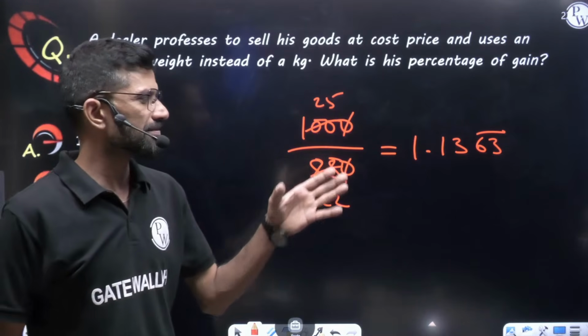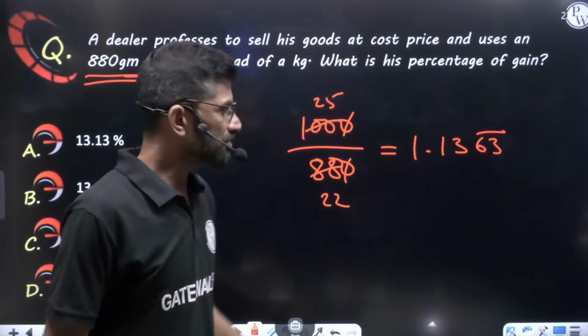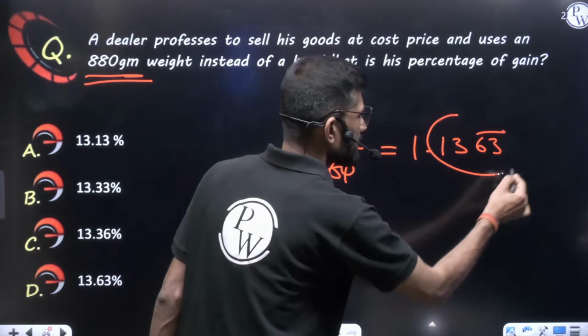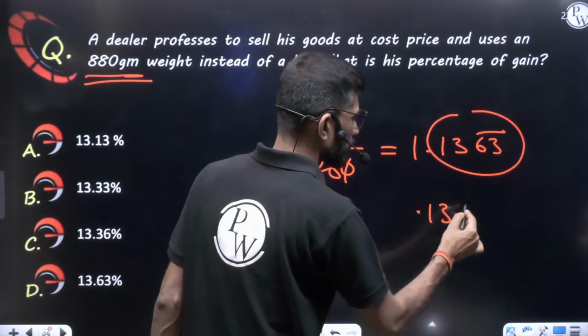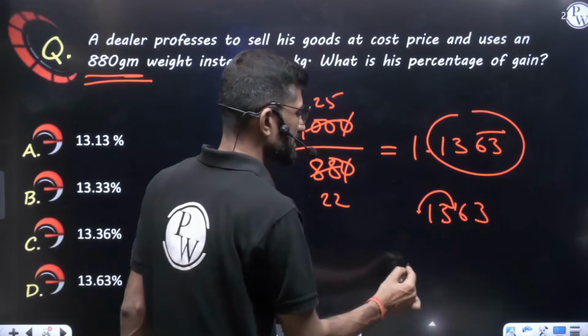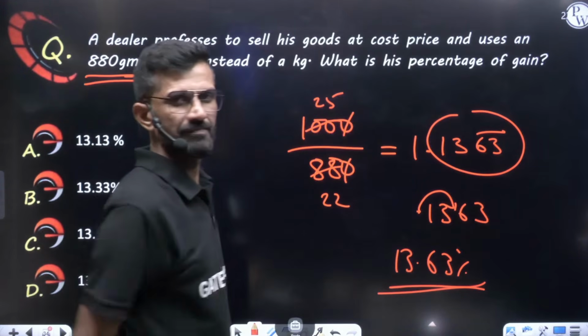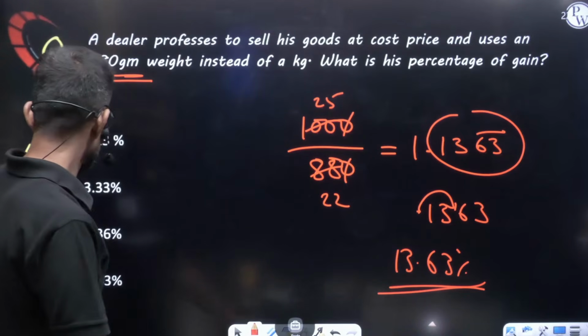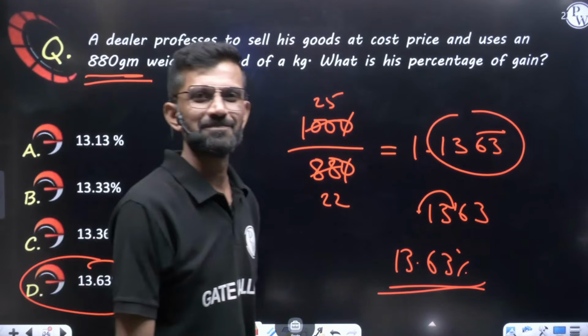So 1.1363 bar, 6363 will be going on. So more than 1. How much more than 1? 0.1363 more. So 0.1363 you have to write in percentage, 2 decimal places right-hand side, means 13.63% profit he'll be having because he is using the false weight. So the answer goes like option D, 13.63%.